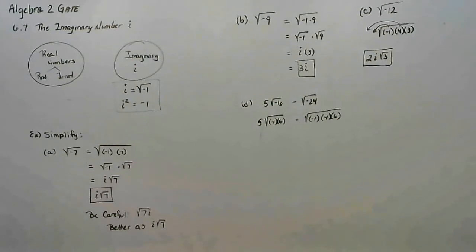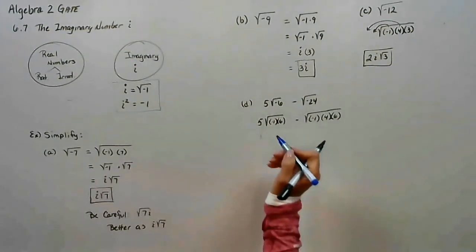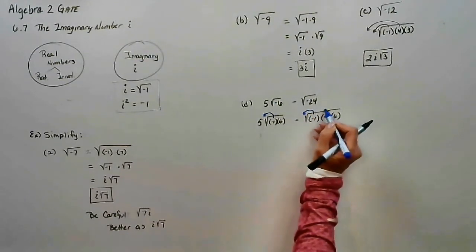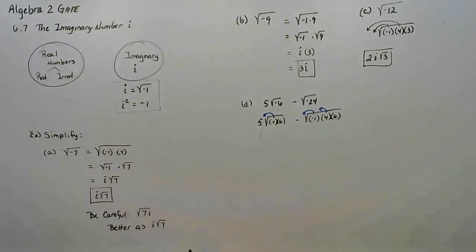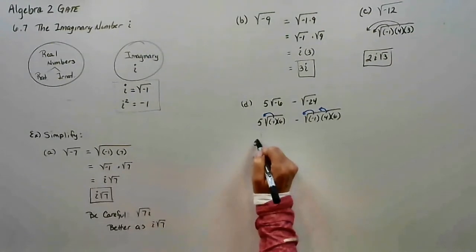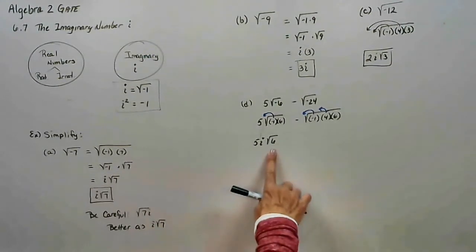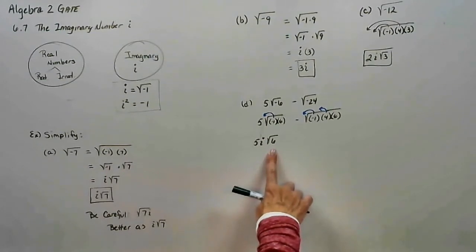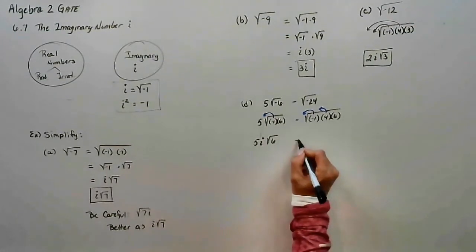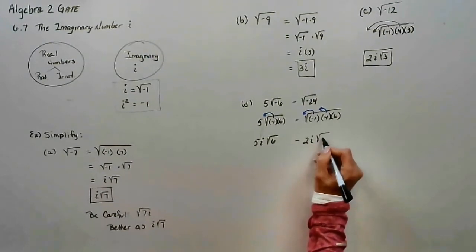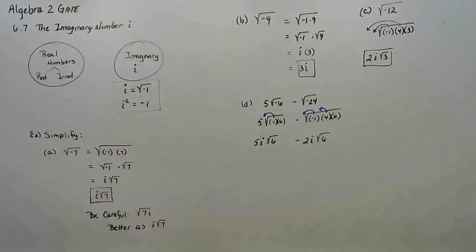If I take out what I can, take an i out, take an i out, take a 2 out. So I end up with 5i square root of 6. So now my radicand is the square root of 6. That's what I'm looking for, like terms. I can take out the 2, I can take out the i, and notice again, I have the square root of 6.